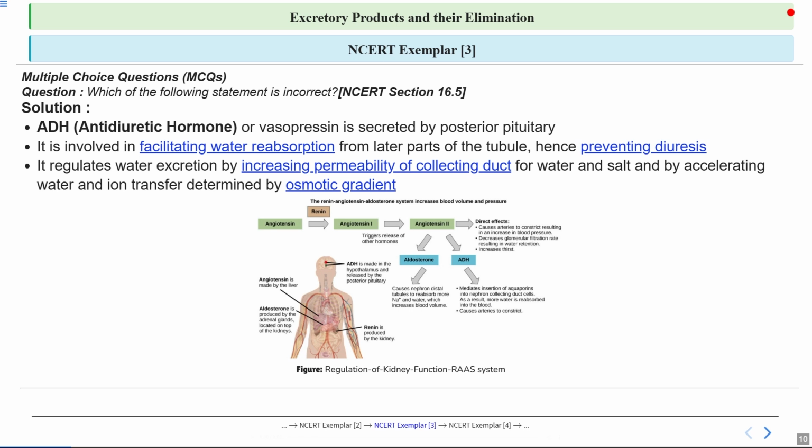It also increases thirst. Now angiotensin 2 also promotes the secretion of ADH, which is antidiuretic hormone. It mediates reinsertion of aquaporins into nephron collecting duct cells. As a result, more water is reabsorbed into the blood, and it causes arteries to constrict. Talking about aldosterone, angiotensin 2 also leads to the release of aldosterone. What it does is cause the nephron distal tubule to reabsorb more Na, which is sodium, and water, which increases blood volume. So you can see the whole renin angiotensin system here.